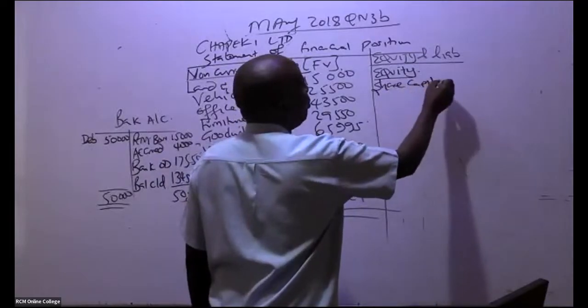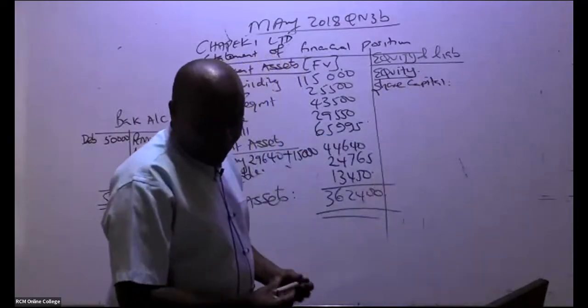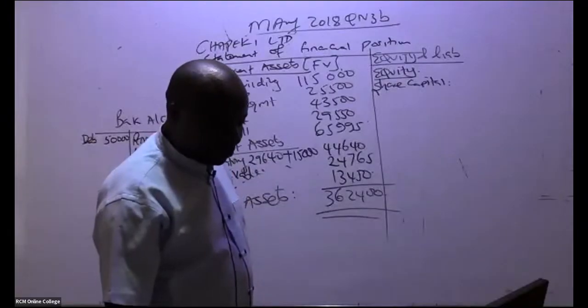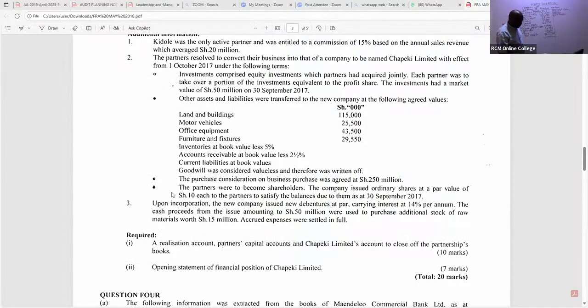So equity, go to note number 3. They told us something about this share capital: that we never paid the partners. The purchase consideration was not cash. We are told here, note number 2 actually, the partners resolved to convert their business into that of a company to be named BLL Limited with effect from 1st October 2017. Investments comprised equity investments which partners had acquired; that can't help us.